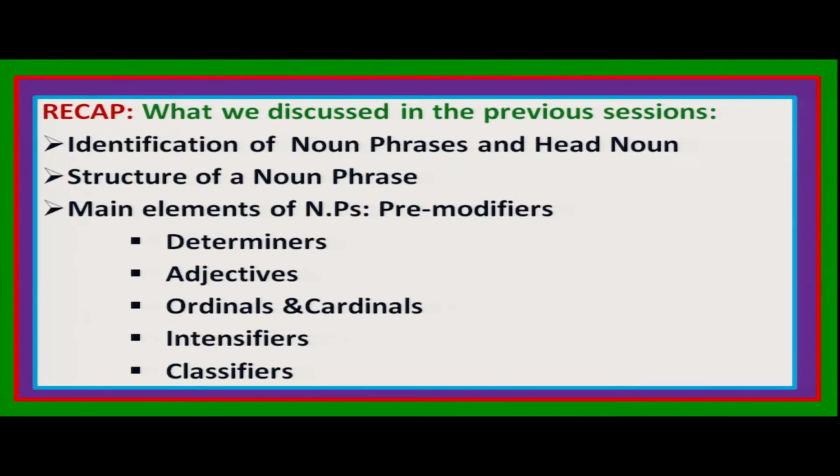We have already discussed this noun phrase in 2 sessions. In the previous 2 sessions, we have already finished the identification of noun phrases and head noun, the structure of a noun phrase, and the main elements of a noun phrase, like the predeterminers, determiners, adjectives, ordinals and cardinals, intensifiers, classifiers, which are called the pre-modifiers. So, we have discussed all these things.